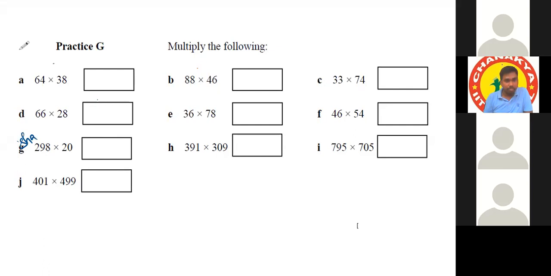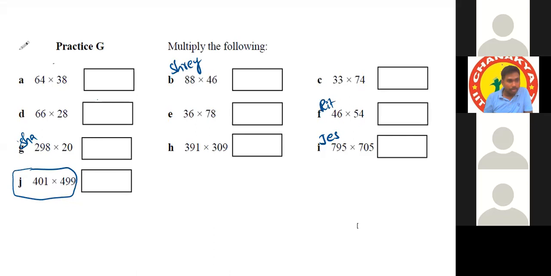Sir, I want I. Okay, this is already done, I think. Then B, Shreyasi. Then F, Ritvik.